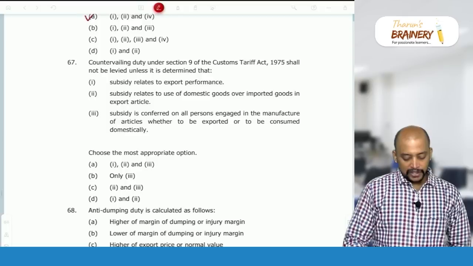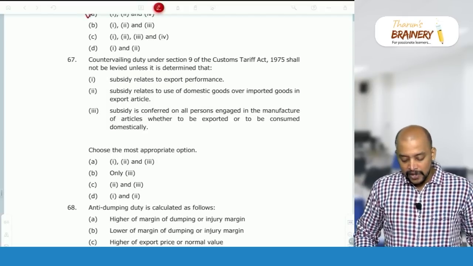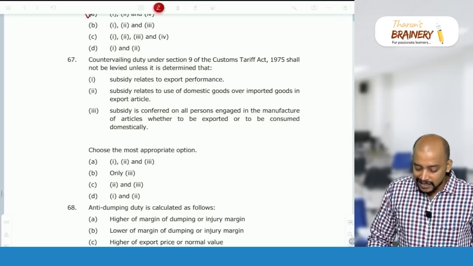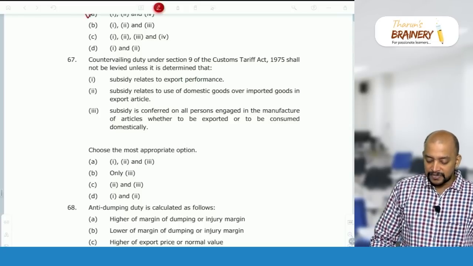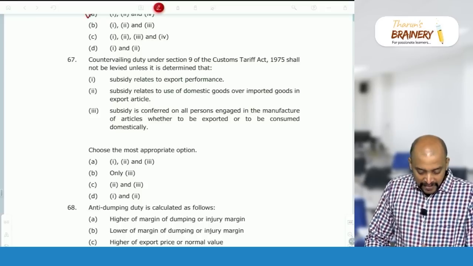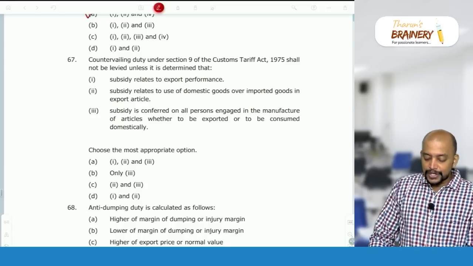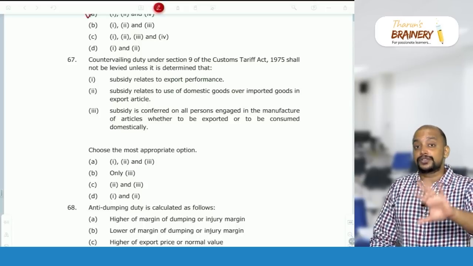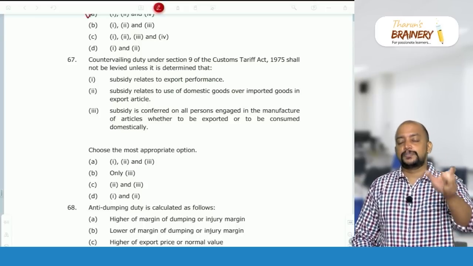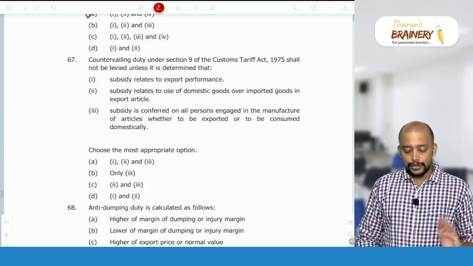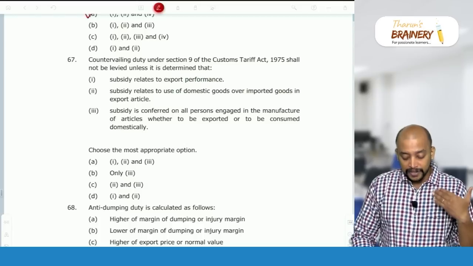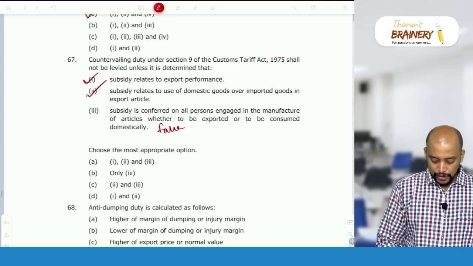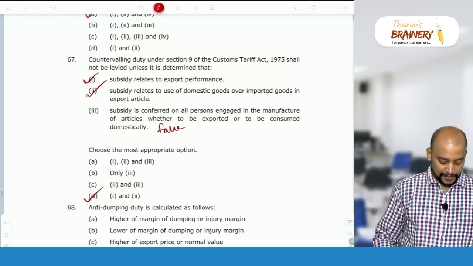Then countervailing duty under section 9 of Customs Tariff Act, that is anti-subsidy duty, shall not be levied unless it is determined that subsidy relates to export performance. Yes. Subsidy relates to use of domestic goods over imported goods. Yes. Subsidy is conferred on all persons. No, subsidy is conferred on limited persons. When subsidy is conferred on all persons, there is no countervailing duty. Subsidy is conferred on limited persons. So 1 and 2 is only correct and the third one is false. So option D, 1 and 2 is the answer.